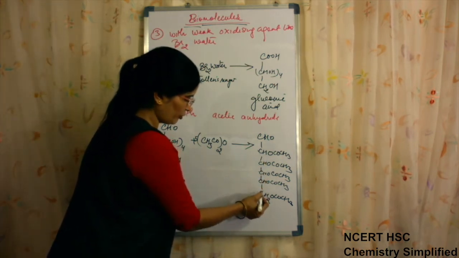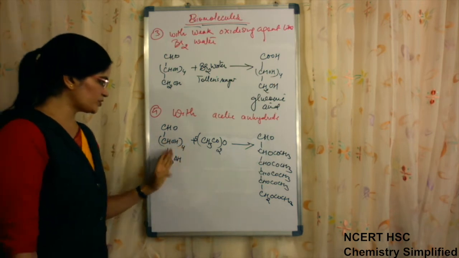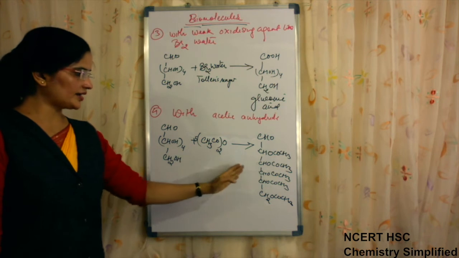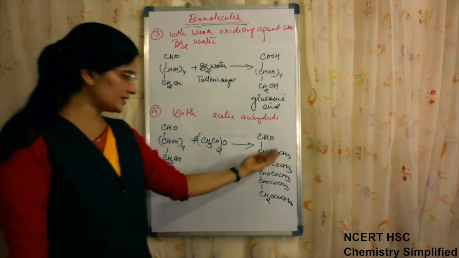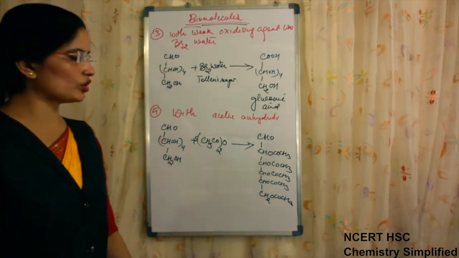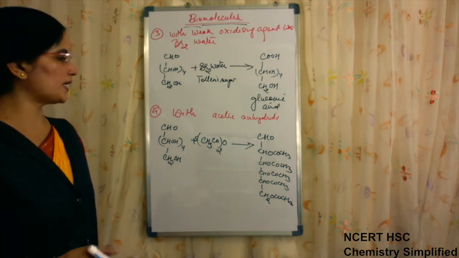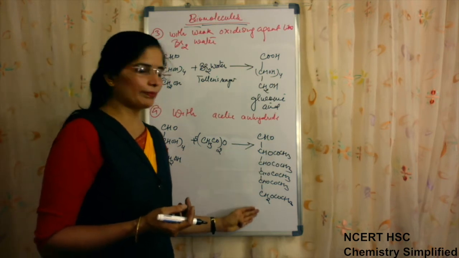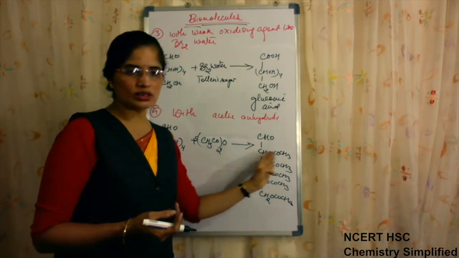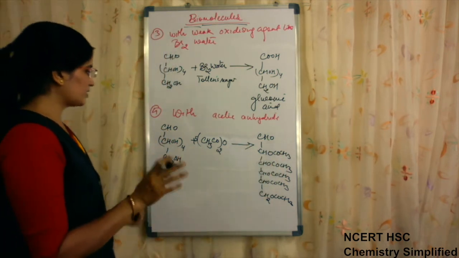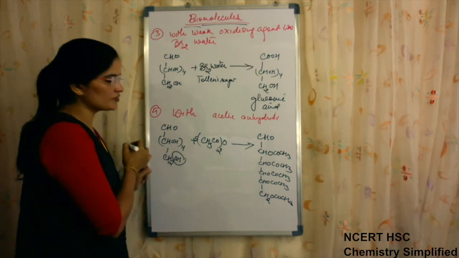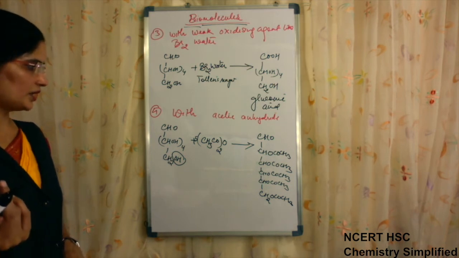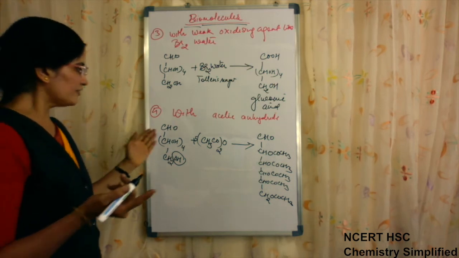1, 2, 3, 4, 5. All the OH groups which are present reacted with acetic anhydride to form acetate, and pentaacetate was formed. What was confirmed by this reaction? It confirmed that these OH groups in glucose are present on separate carbon atoms.